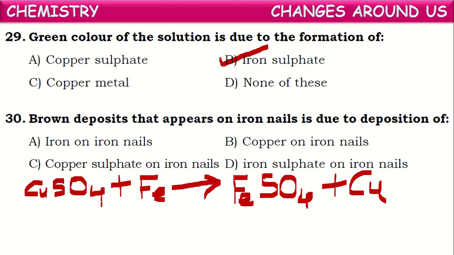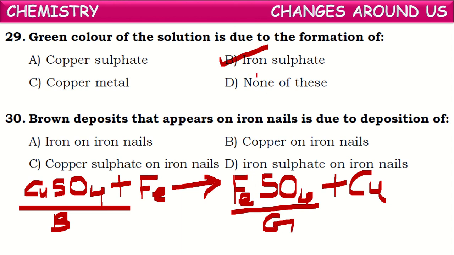Because of this reaction, initially it has blue color, but iron sulfate has green color. So green color appears due to the formation of iron sulfate. The brown color deposit that appears on the iron nails is due to the formation of copper. The formed copper deposits on the iron nails, which gives a brown layer on those nails. Okay, so that is the formation of copper on the iron nails.